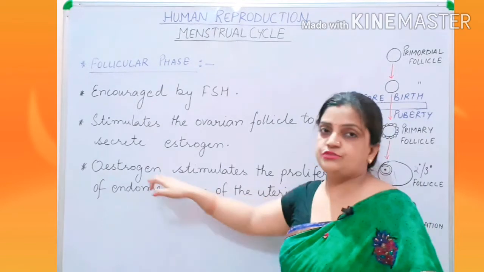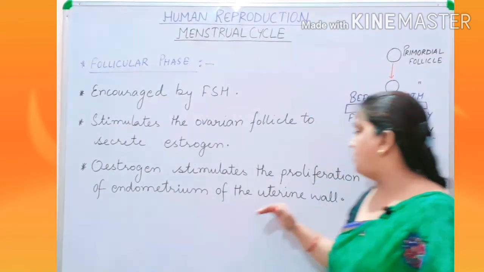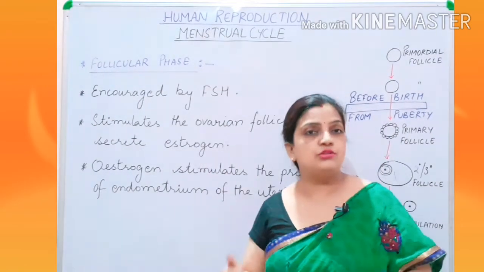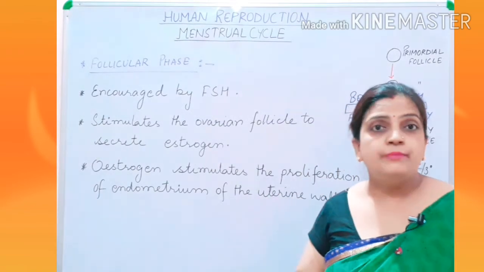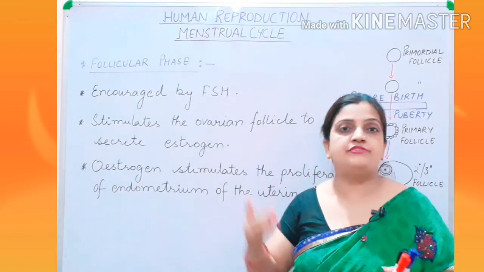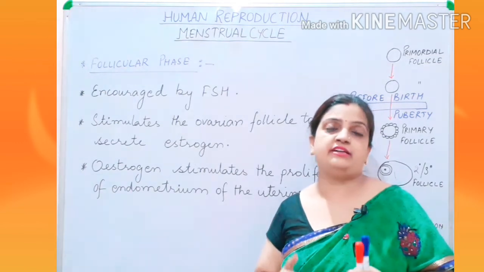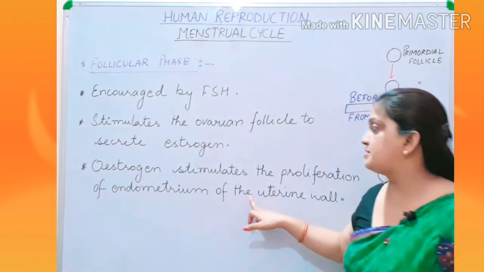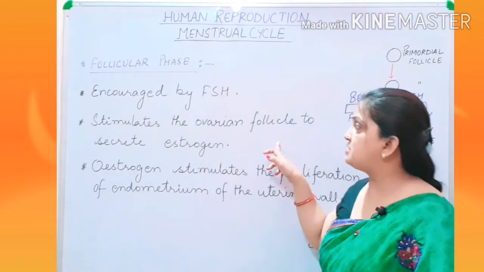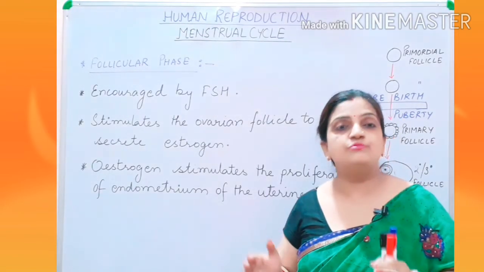Now this estrogen will stimulate the proliferation of the endometrium of the uterine wall. I told you that the follicular phase is also called the proliferative phase, because here the follicles are developing into primary, secondary, tertiary and Graafian. Why proliferative? Because the estrogen hormone secreted from the Graafian follicle supports the endometrium to become thick.